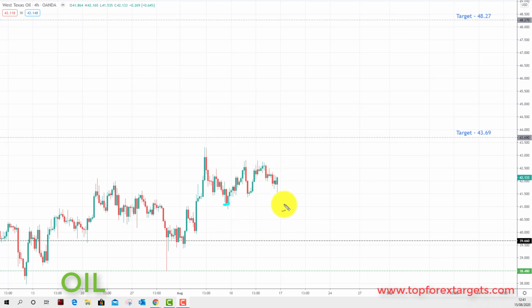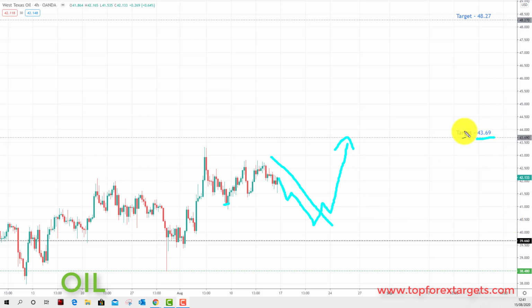For anybody not involved in crude oil from last week, what we would like to see is any further pullback towards the 39.66 is going to be viewed once again as an opportunity to look for bullish breakouts to the upside. And we're going to be looking at initiating longs up towards the next key of resistance to the upside and the target set at the 43.69.